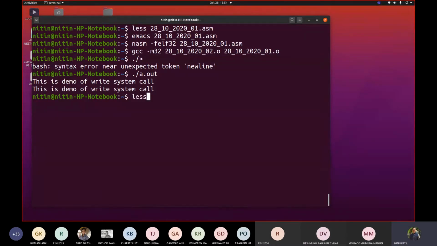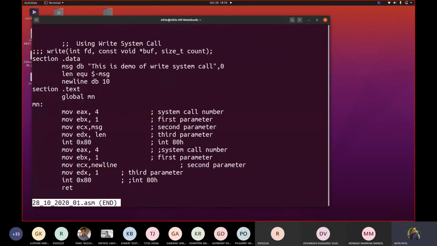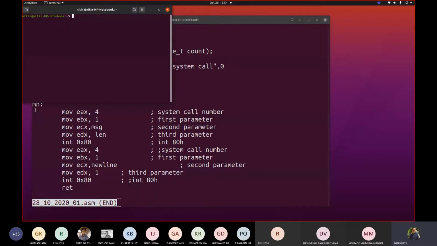Our first file code was this. And our second code, let me open in another window.